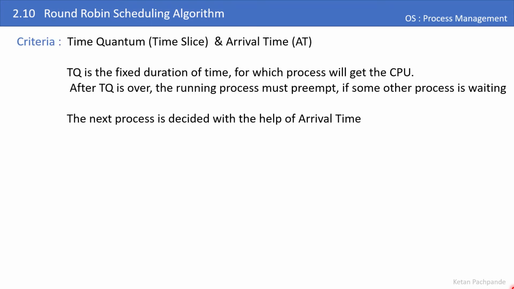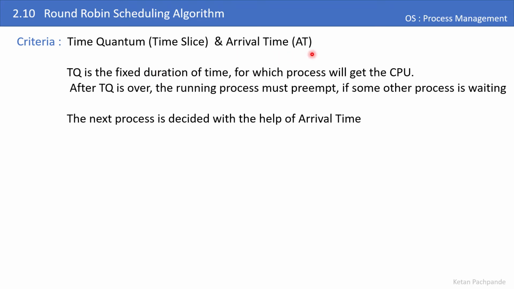So the criteria in the round robin algorithm is called the time quantum, which is also known as the time slice. What is a time quantum? Time quantum is the fixed duration of time for which every process is going to get the CPU. And once the time quantum duration is over, the running process must be preempted from the CPU and the OS will schedule the next process. Now, how will the OS decide which next process to schedule? It will look at the arrival times of those processes which are waiting now.